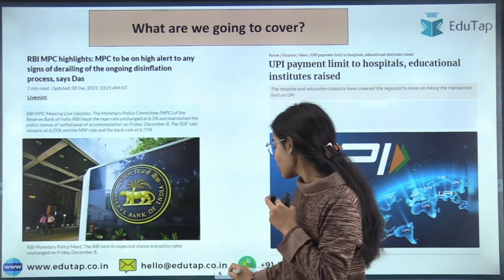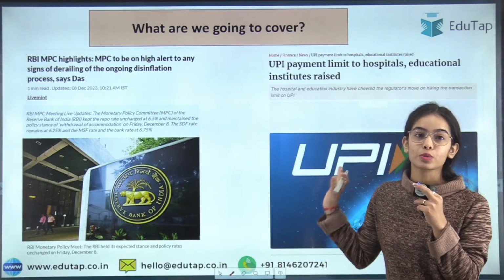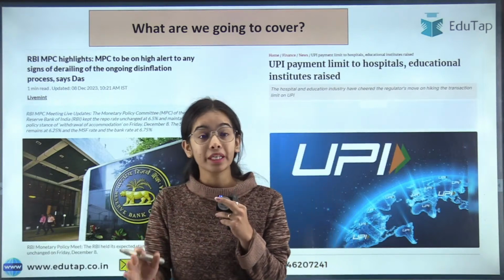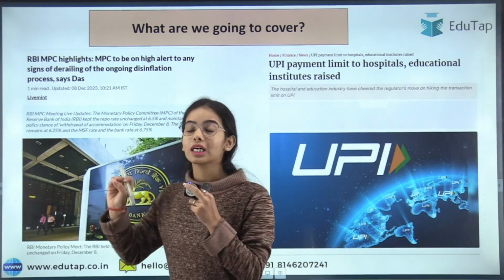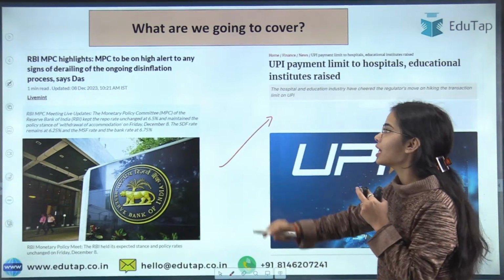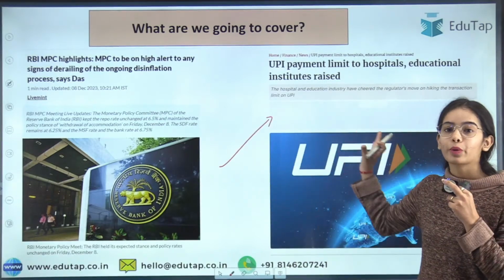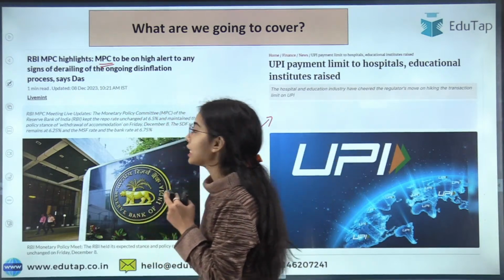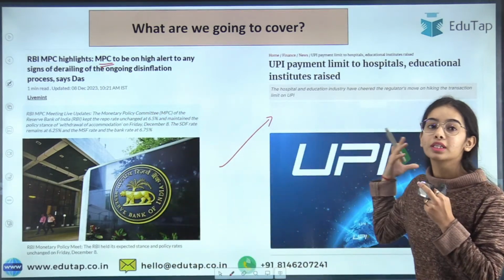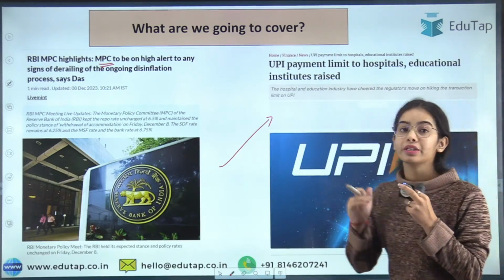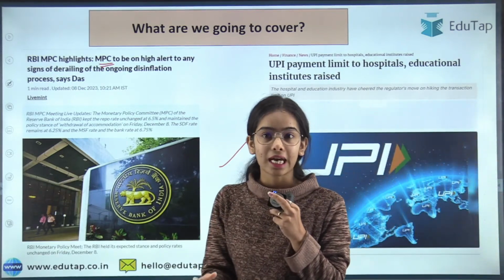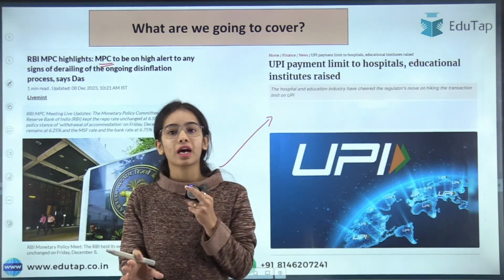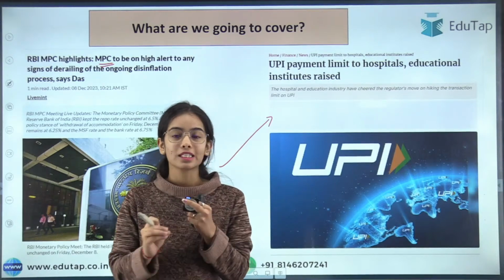In today's session, we are going to discuss two very important news articles. One is about the MPC meeting that has recently happened, and in that meeting a very important decision has been taken that we are going to discuss. The Monetary Policy Committee meeting happened in December 2023, and the UPI payment limit has been raised. For what particular reason has it been raised, what is the new limit, and for what purposes are the limits there? All that we are going to discuss in today's session.